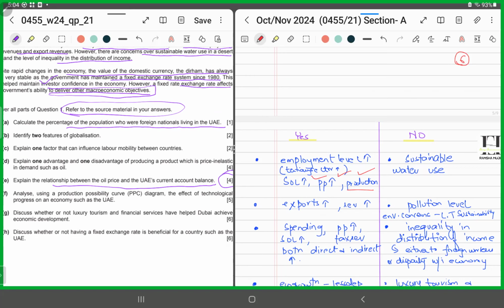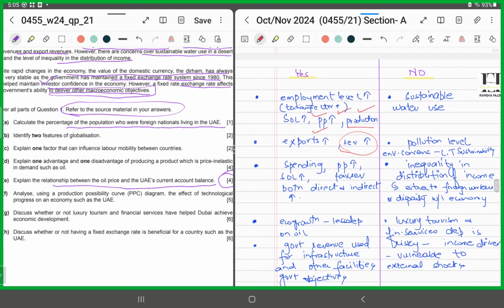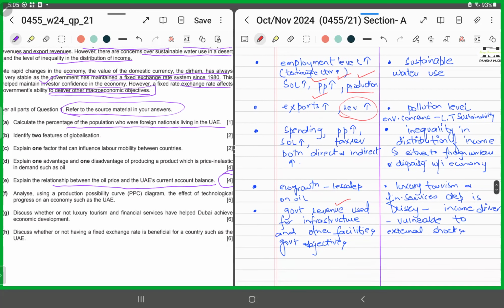And when the production rose, the exports of goods and services rose, right? So the government was able to enjoy more revenues. People spent, so it earned by way of both direct and indirect taxes as well, right? And then this government revenue was invested in the further development of infrastructure and other facilities, thereby enabling the government to achieve further of its macroeconomic objectives, right?